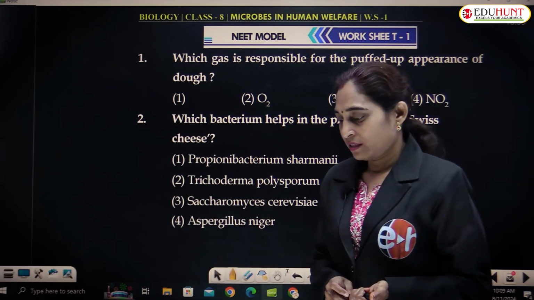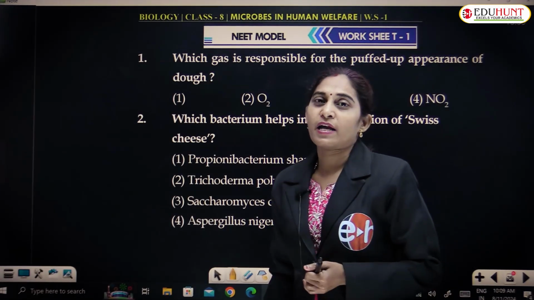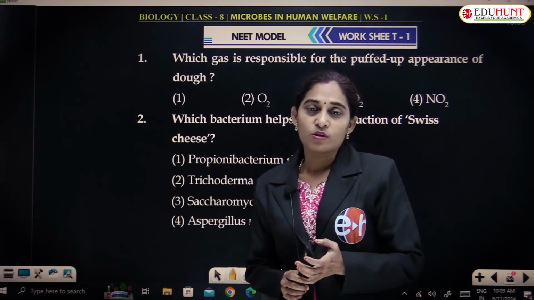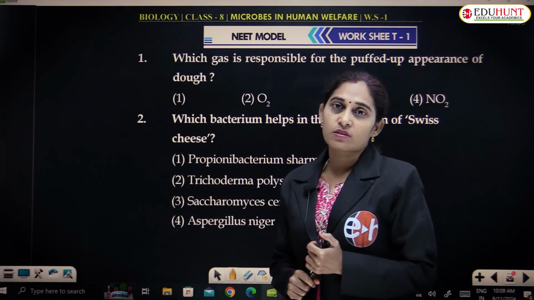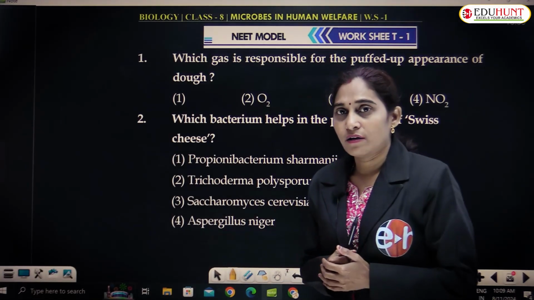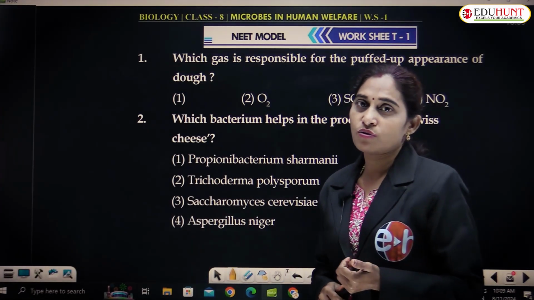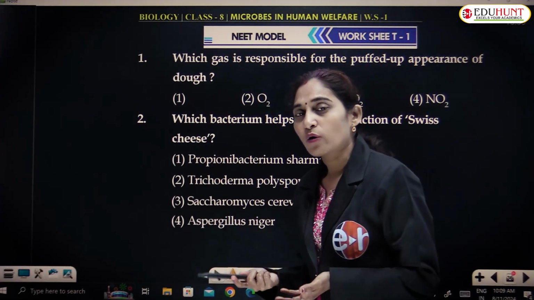And though they are useful, sometimes they may be harmful. Like they cause spoilage of food, they cause various diseases to human beings as well as to other organisms.